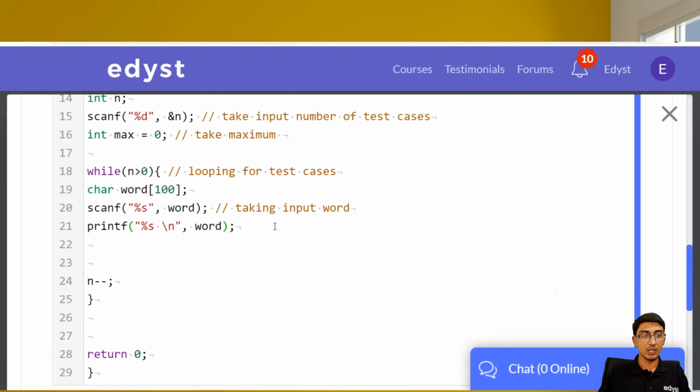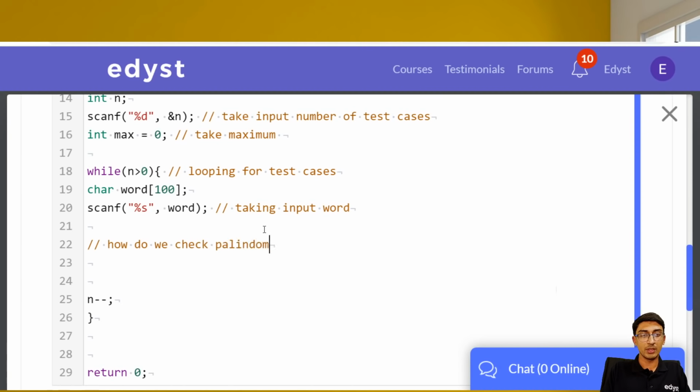Okay, brilliant. So now that we got the word, we have to check whether it's a palindrome or not. How do we check palindrome? The easiest thing to do is start from the end, start from the start, and keep checking whether both the alphabets are same or not.